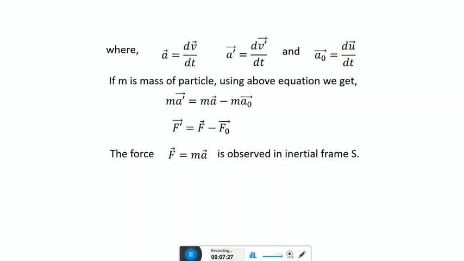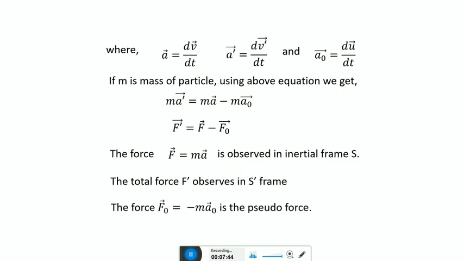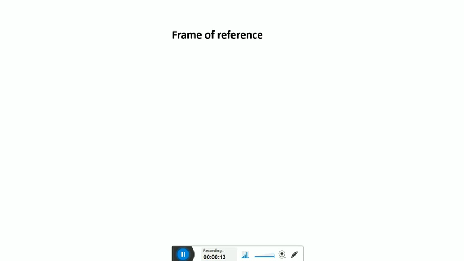Force F is equal to ma observed in the inertial frame S. The total force observed in the S dash frame is F dash is equal to m into a dash, and the net force F0 is equal to minus m into a0, which is a pseudo force that does not actually exist. It represents the effect of acceleration of the non-inertial frame of reference.